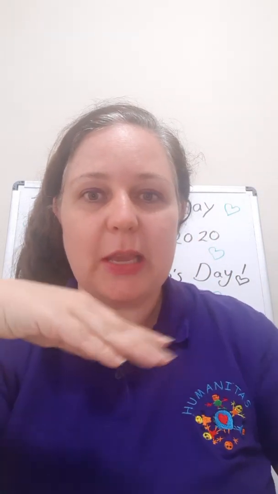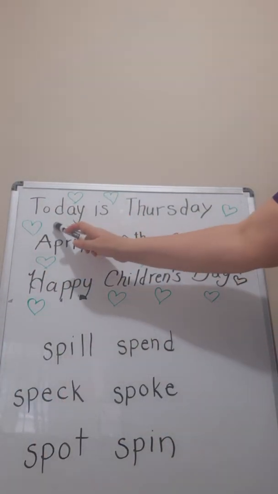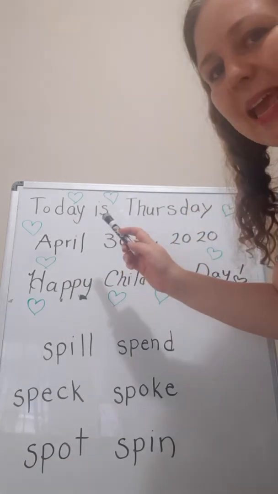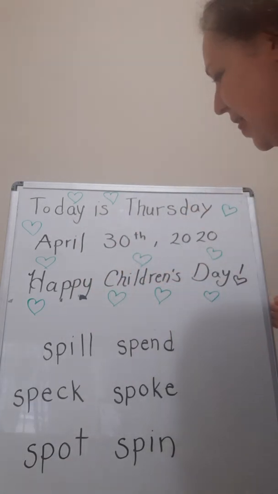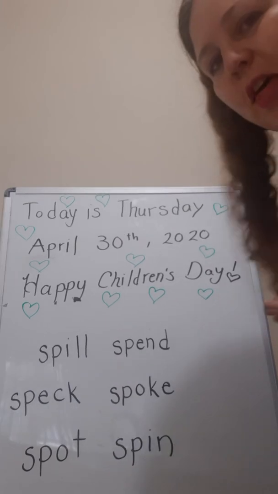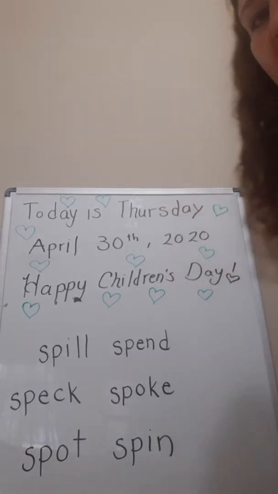Super good. Okay, so now let's look at our whiteboard. Are you ready? I wonder what day it is. Do you remember? Let's see. Today is Thursday.